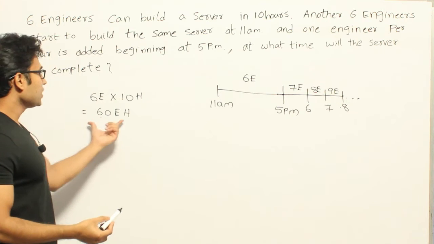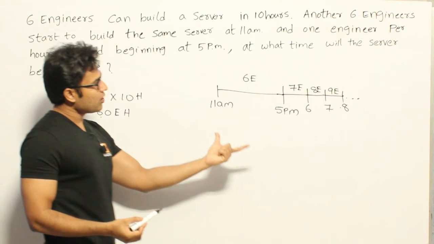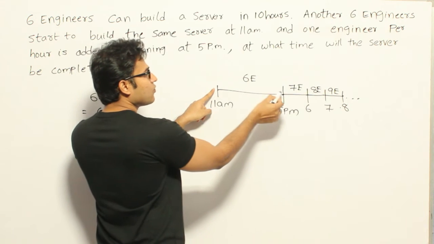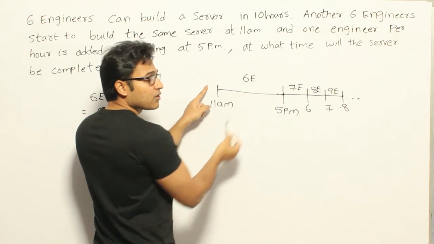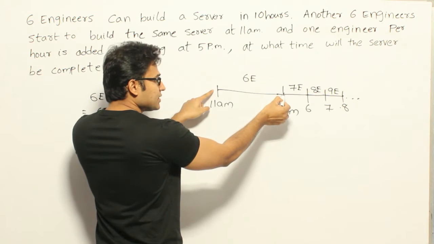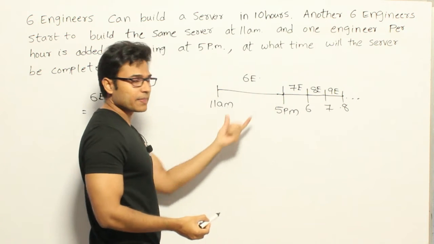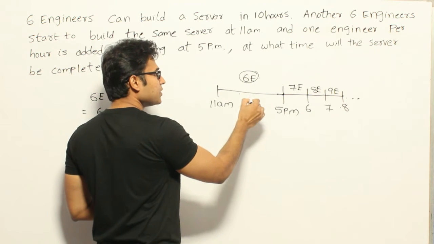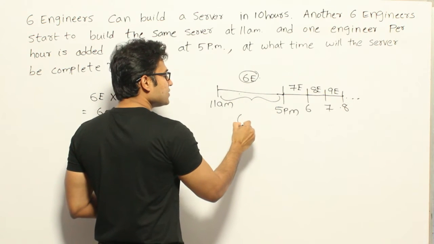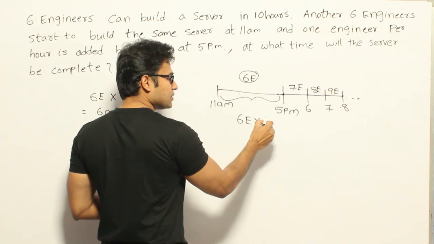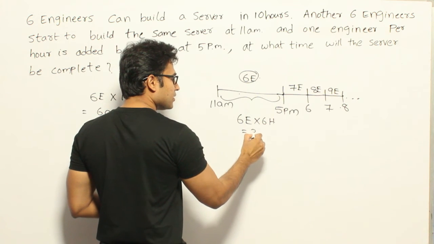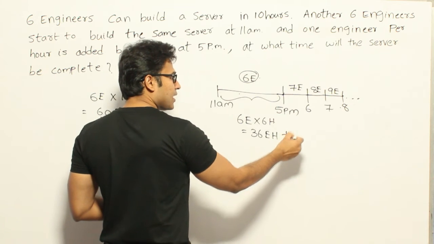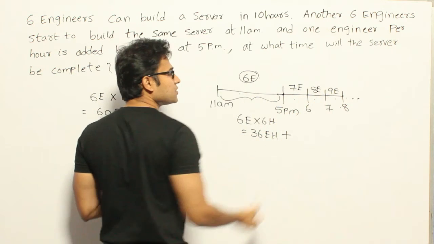Now we have to equate the efforts. Let's see what is the effort given by the other group. From 11 to 5 there are 6 hours, and in these 6 hours 6 engineers are working. Therefore the effort given by this group during this period is 6 into 6, which is 36 engineering hours, plus every 1 hour these efforts are added.